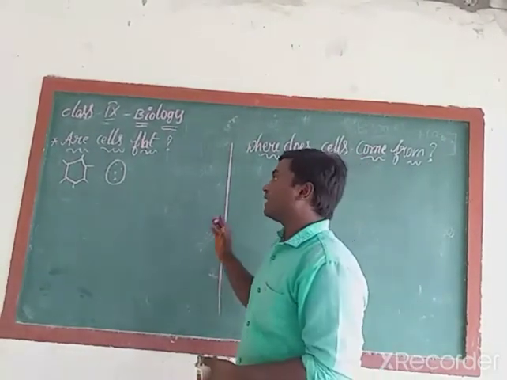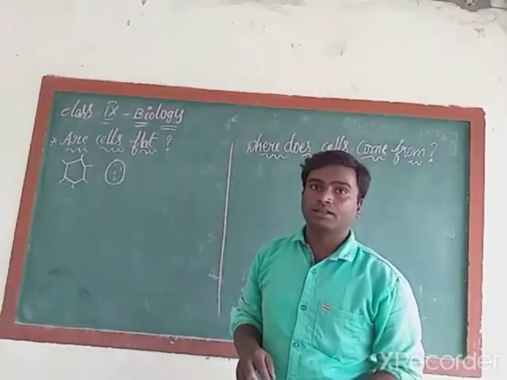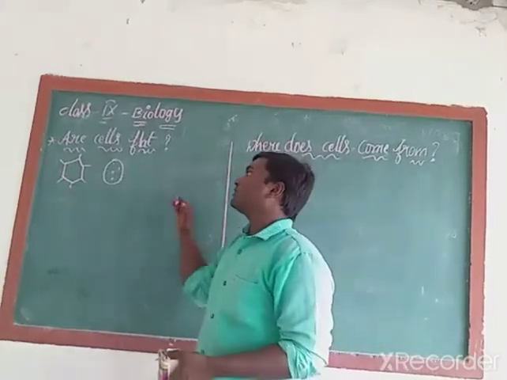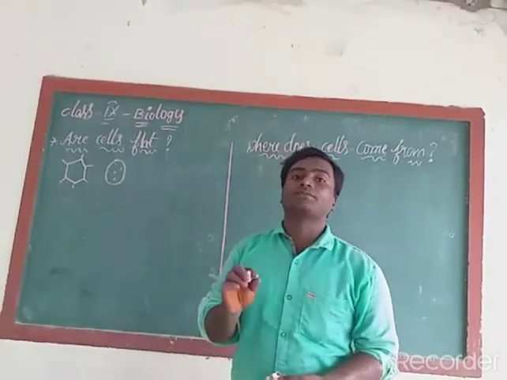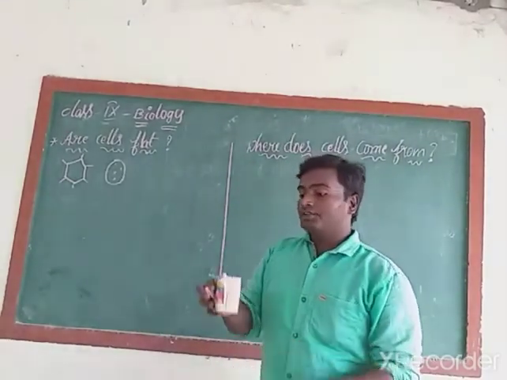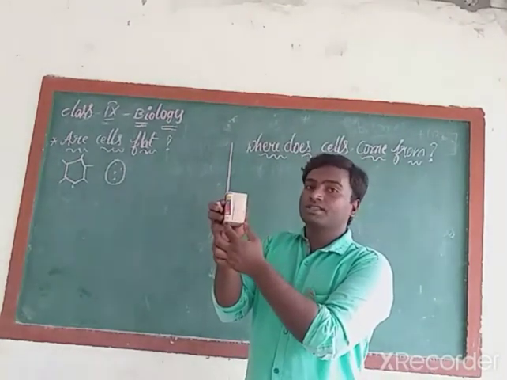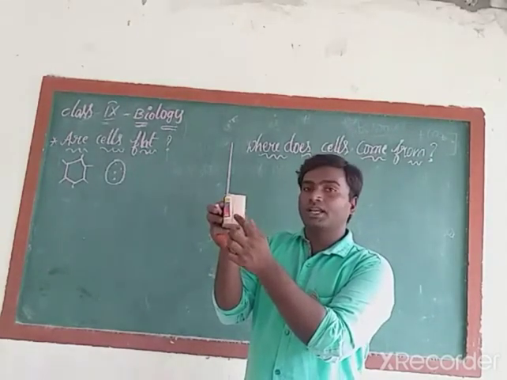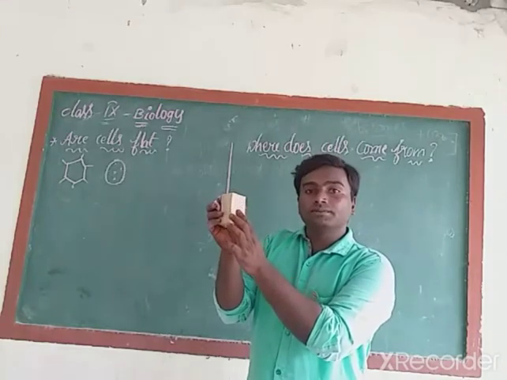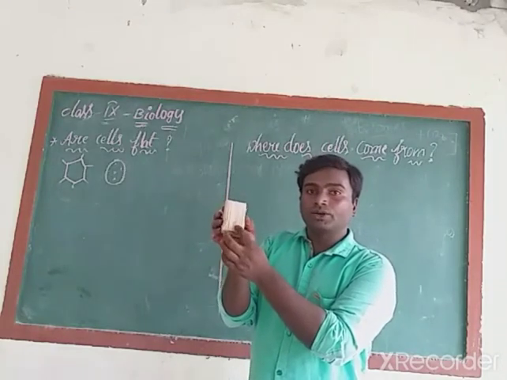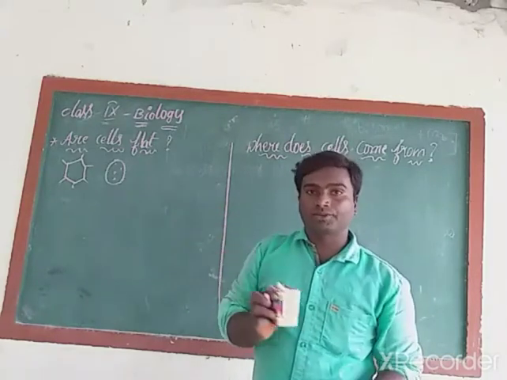But actually they have a certain breadth and also a certain length. If you use a compound microscope or any other microscope, there is no chance to see the thickness of the cell. For example, let us consider this as a cell. If you observe this under the electron microscope, it looks flat, but actually it has some breadth and also some length. But we are unable to see this length and breadth under the microscope.